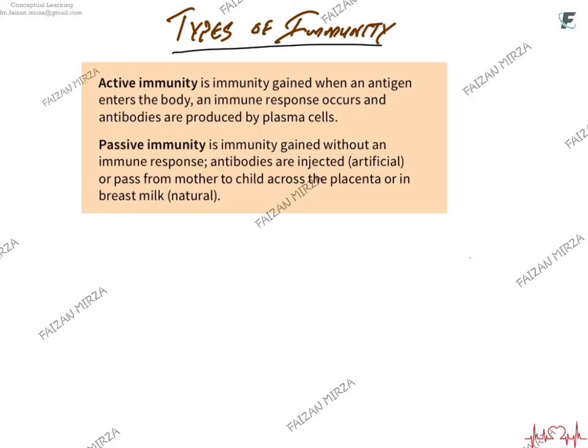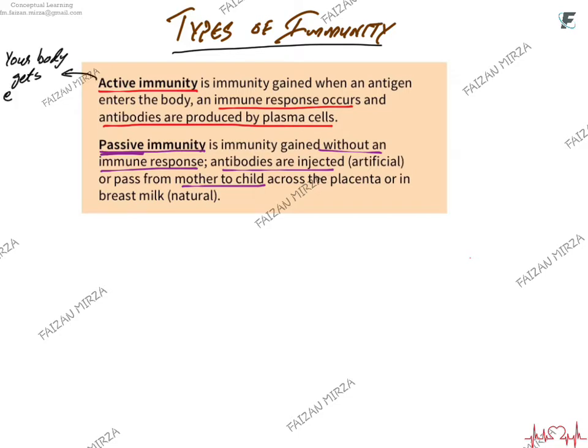We are discussing types of immunity. Types of immunity can be active immunity or passive immunity. In active immunity, your body's own white blood cells are involved, whereas in passive immunity, your body's own white blood cells are not involved. In active immunity, your white blood cells get exposed to the antigen either naturally or artificially. In passive immunity, you receive somebody else's antibodies, again artificially or naturally.